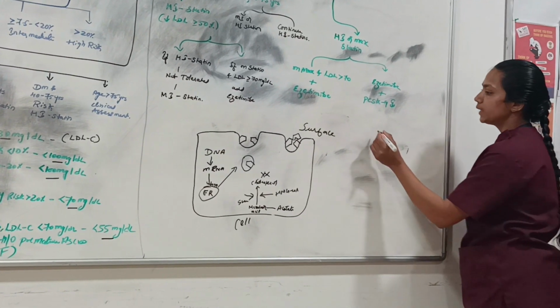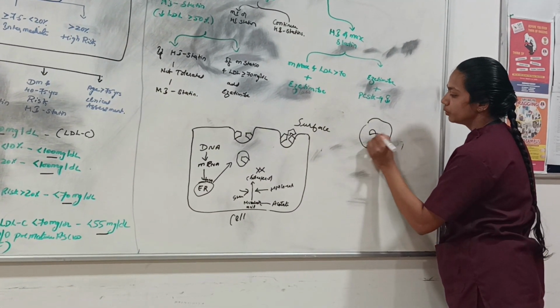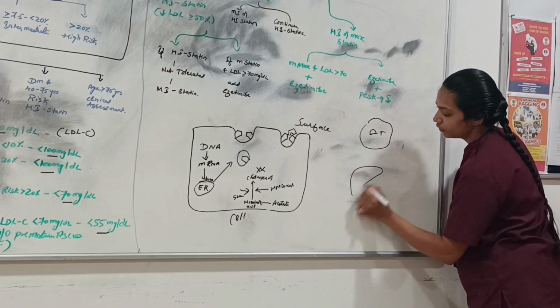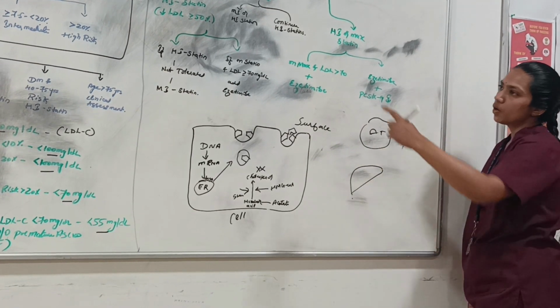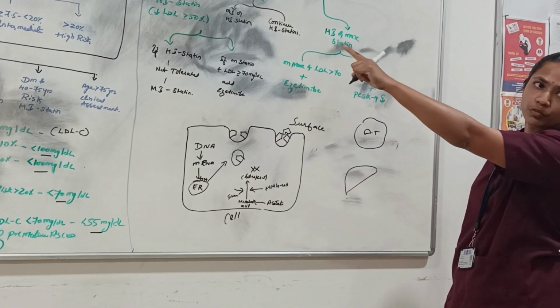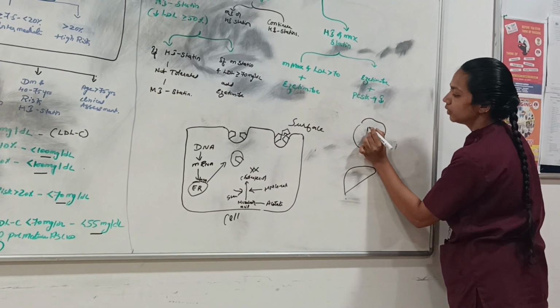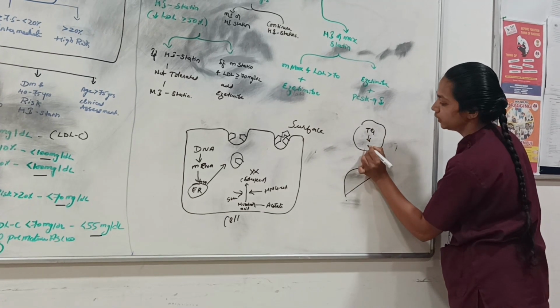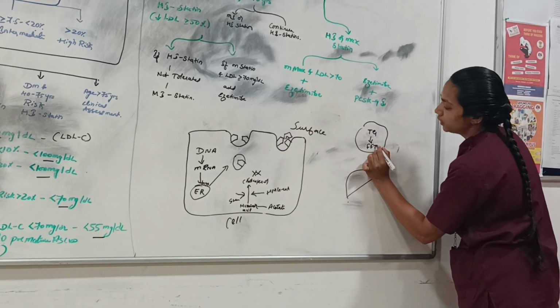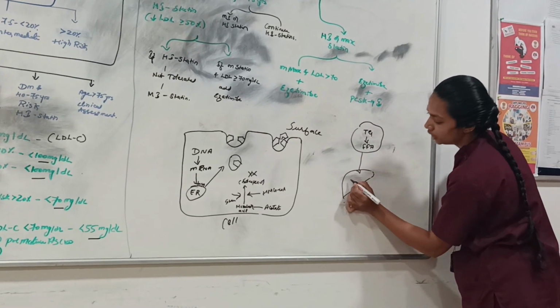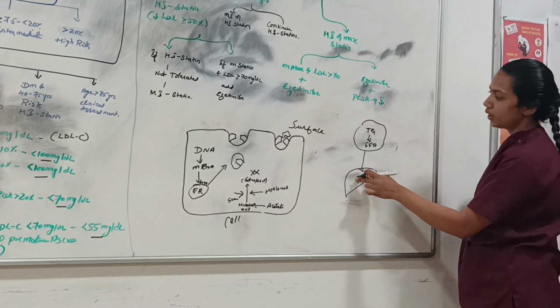So when we come to niacin, this is an adipose tissue, and this is a liver. In adipose tissue, triglyceride is already converted to free fatty acid, right? This free fatty acid enters the liver. It will not directly enter as a triglyceride.